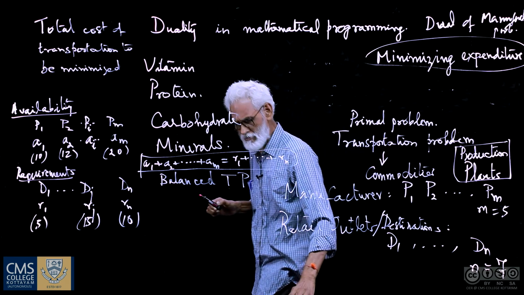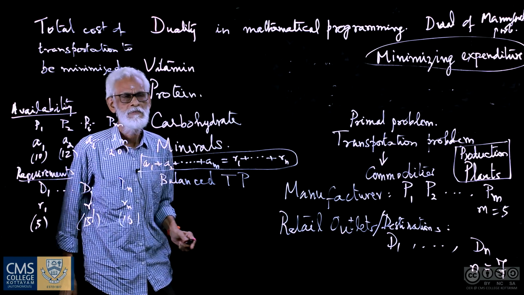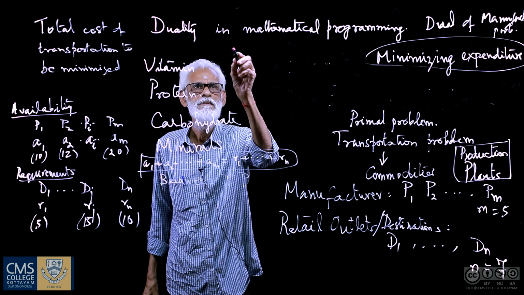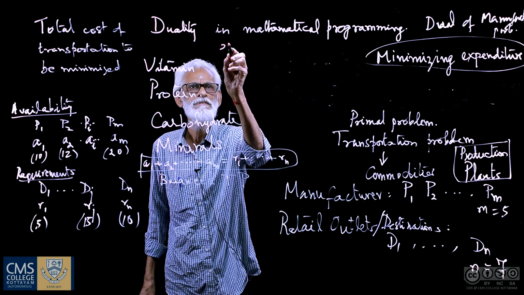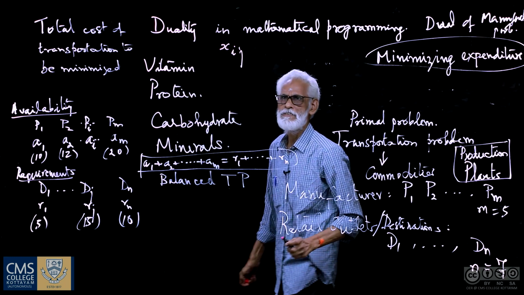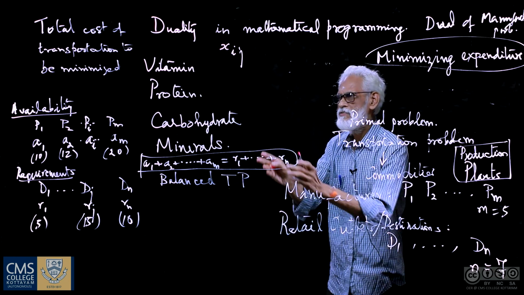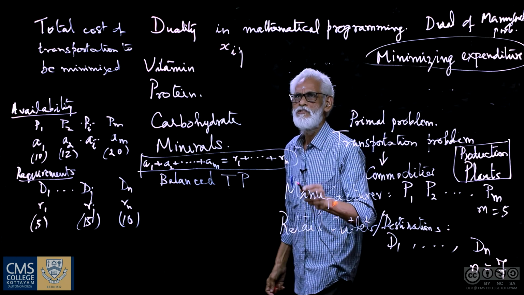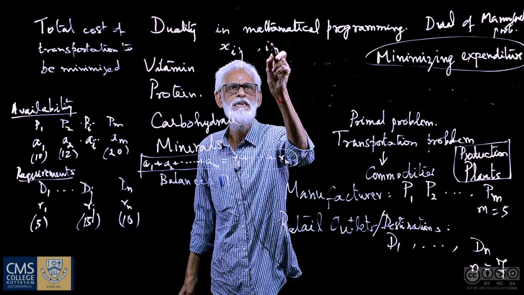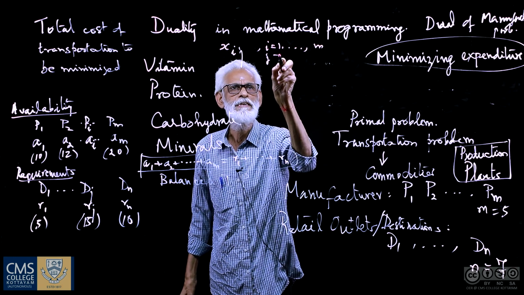For that, we have to introduce some variables. Let us say a quantity x sub ij. There are two suffixes for x, i and j. These are variables for i varying from 1 to m and j varying from 1 to n.